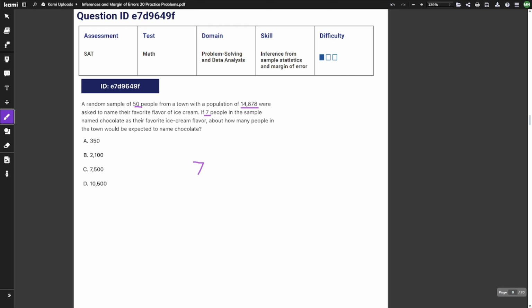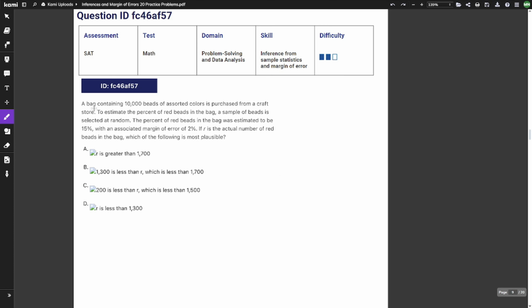So here we know 7 out of 50 people in this sample chose chocolate as their favorite ice cream flavor, which honestly should just be wrong. Like, I thought we all grew up from chocolate since we were like 9 years old. Anyways, then we need to scale that up to 14,878 people, which is our total. So 7/50 multiplied by 14,878 gets us 2,082.92. And the one closest to that is B with 2,100.